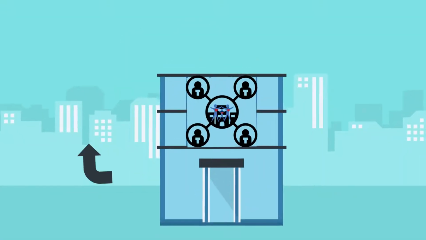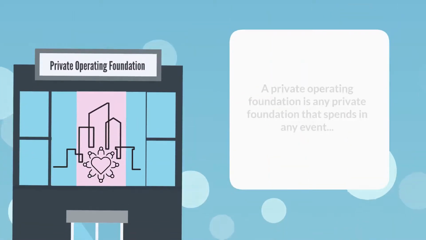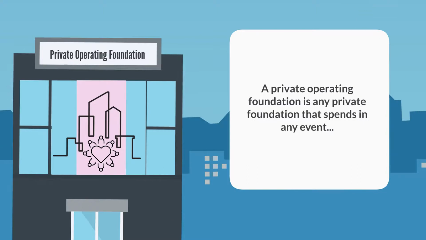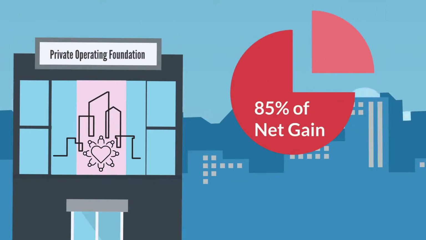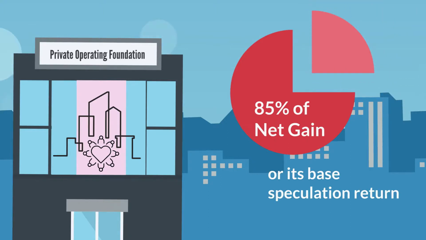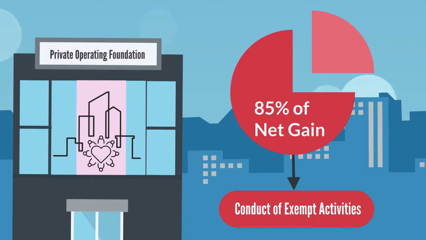The majority of the income must go to the conduct of the program. A private operating foundation is any private foundation that spends at least 85% of its adjusted net income or its minimum investment return, whichever is less, directly for the conduct of exempt activities.